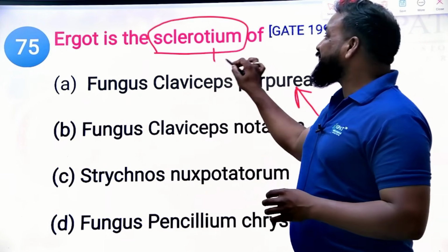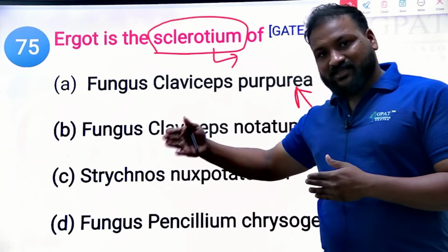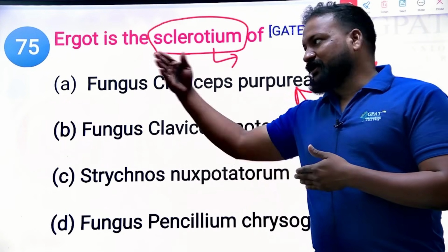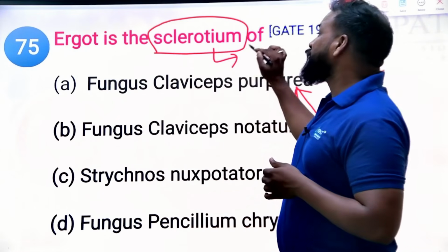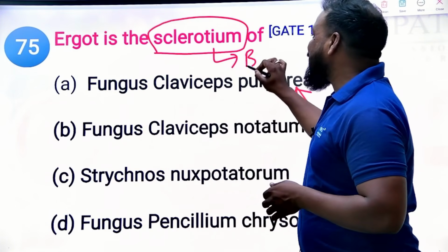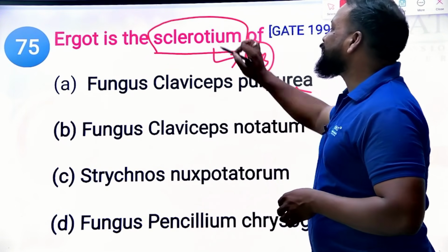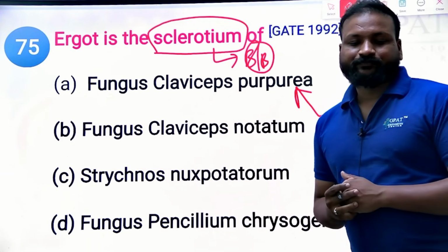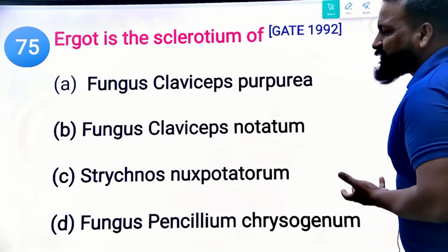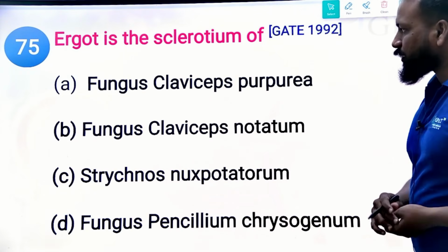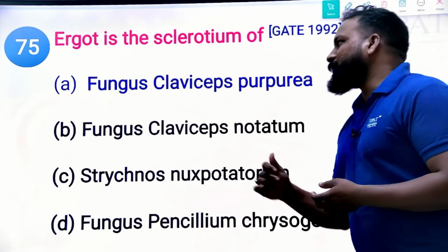We already discussed pseudoparenchyma in the previous question. That pseudoparenchyma leads to the formation of sclerotium, black or brown in color, and from this we get the ergot alkaloids. It is obtained from Claviceps purpurea, family Clavicipitaceae. The right answer will be the fungus Claviceps purpurea.